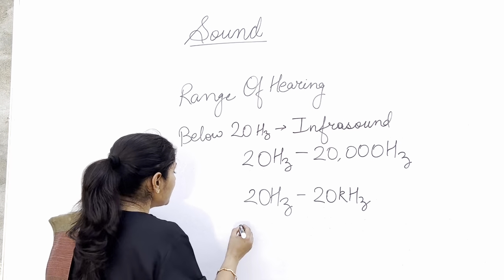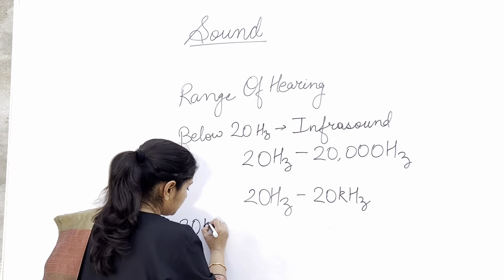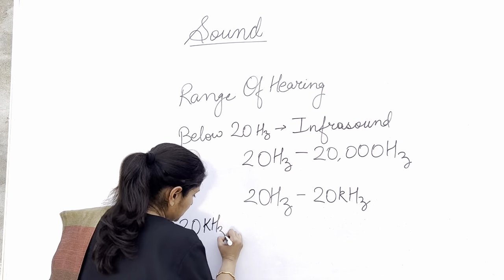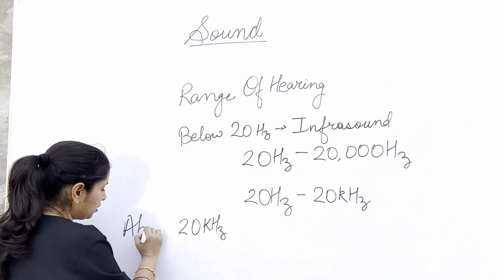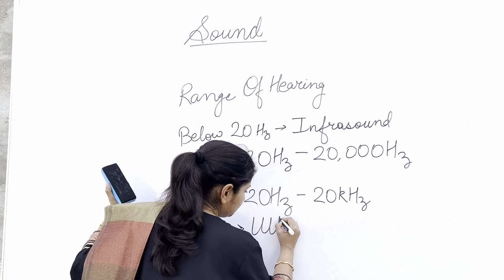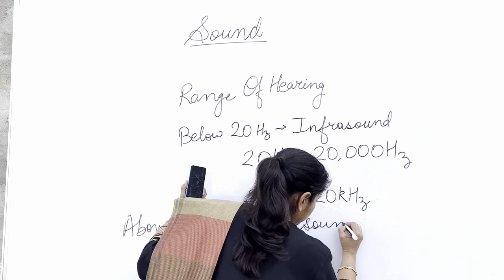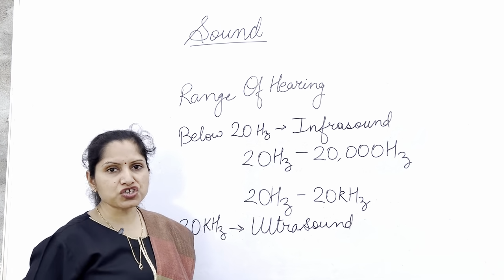And if it is above 20 kilohertz, then it is known as ultrasound waves, or ultrasonic waves.